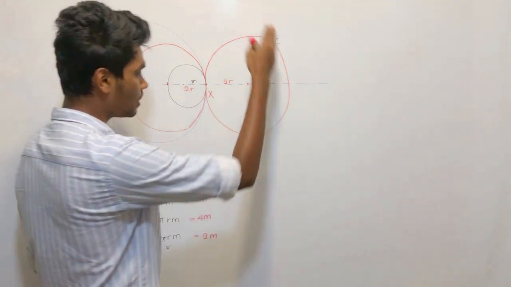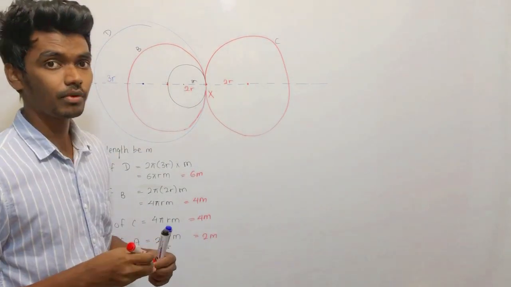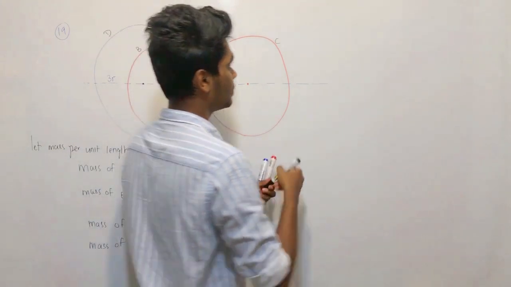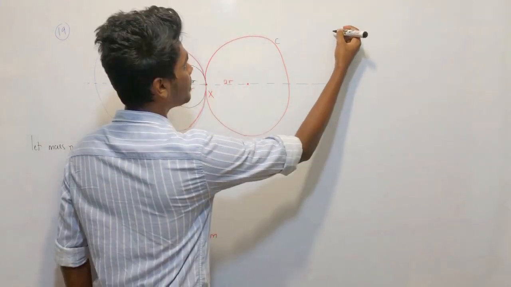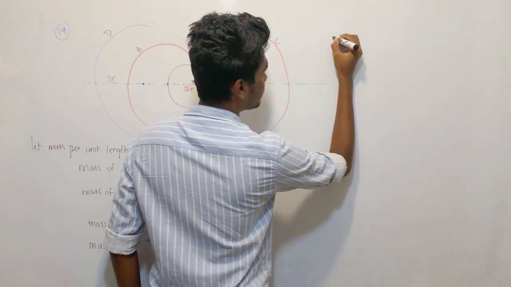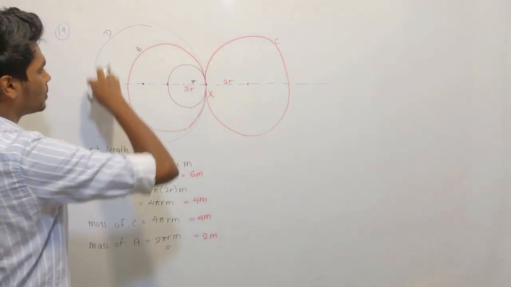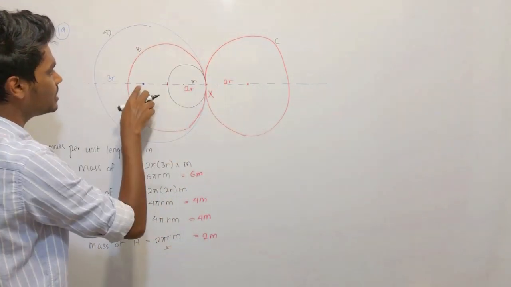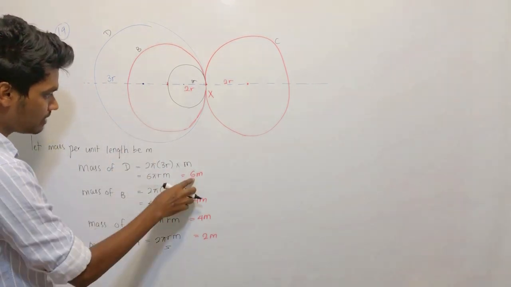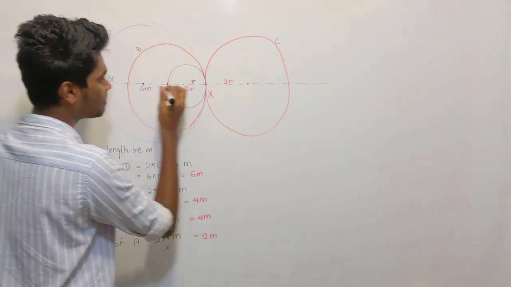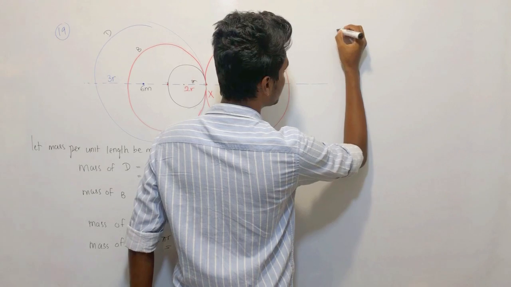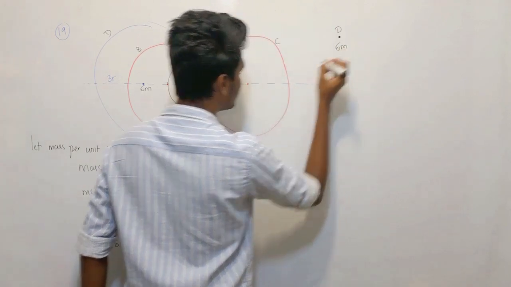Now I will represent them as point particles. The center of D is at this point, and the mass is 6m.